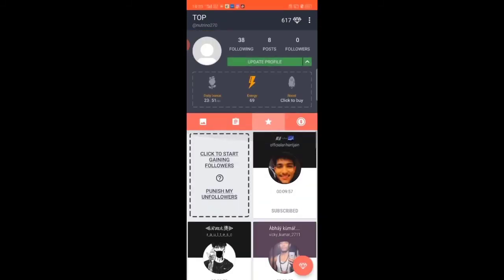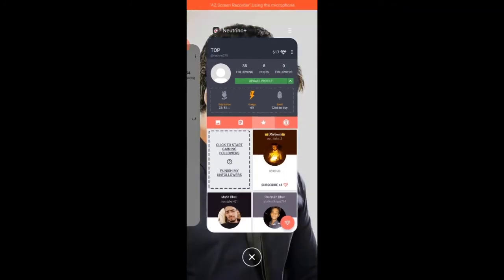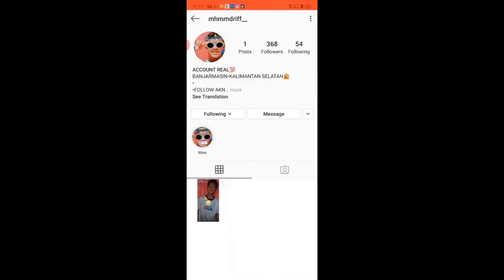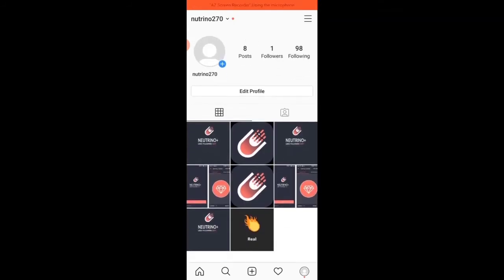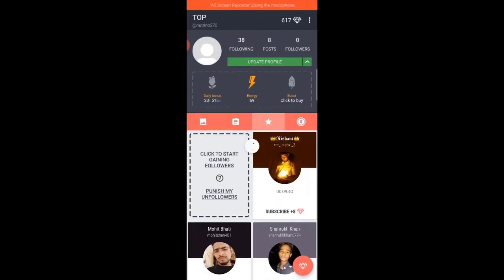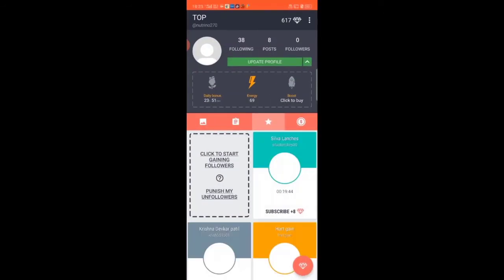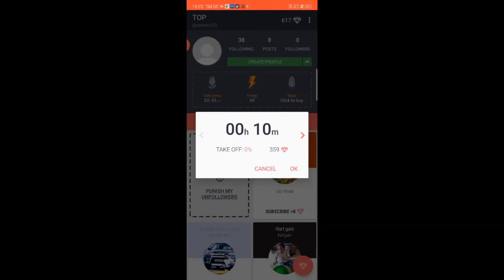Okay, see, I got 617 crystals. By using these crystals, I will gain followers again. See, there is only one follower on my account. Okay, let's see how to gain followers. Click to start gaining followers. For 10 minutes there are 359, for 20 minutes there are 649. Okay, let's use the 10 minutes option.